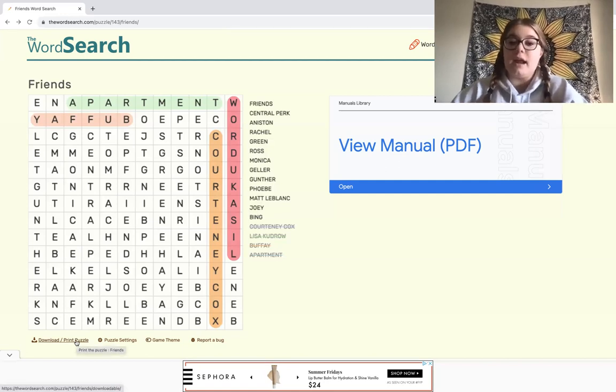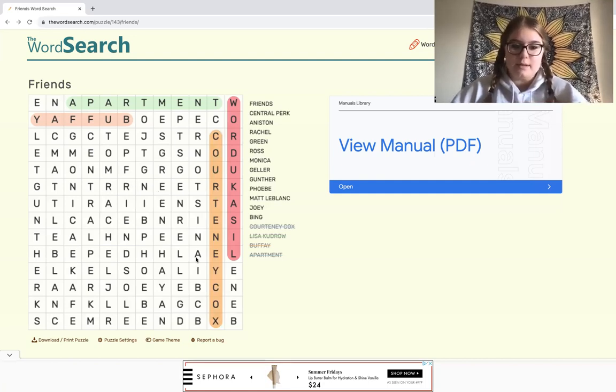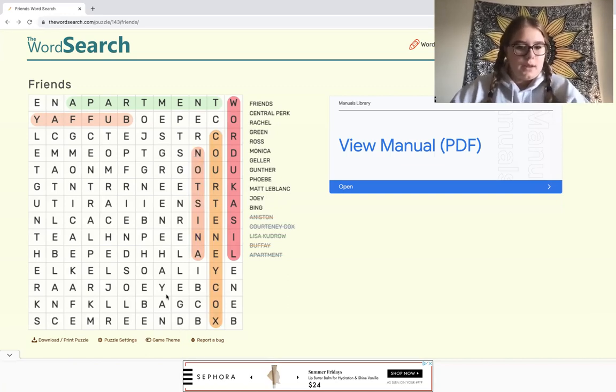But another thing that I like to do, for like a little tip, is if you have words like these that are both right next to each other. They tend to put a lot of words right next to each other, kind of going the same ways. So that's another easy way to find words in a word search. Like right here next to Courtney Cox is Aniston, which is Jennifer Aniston. What else can we see? Looking next to the words,